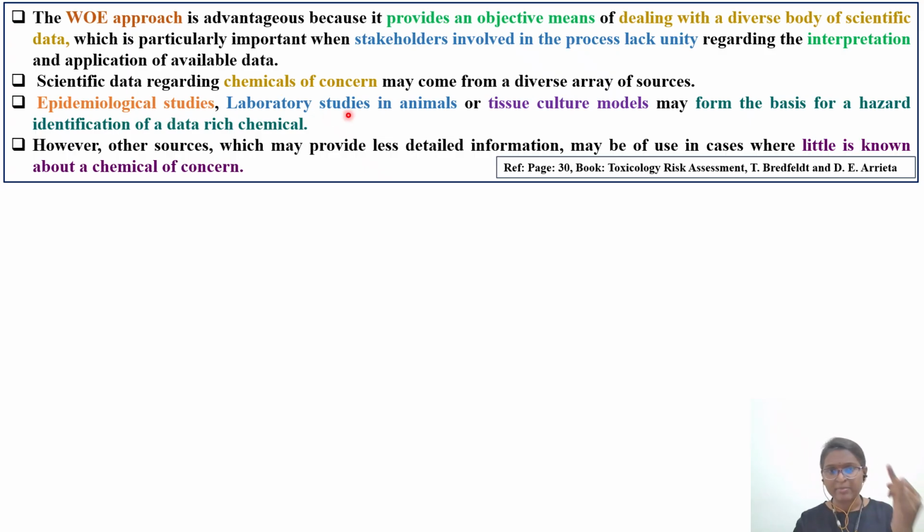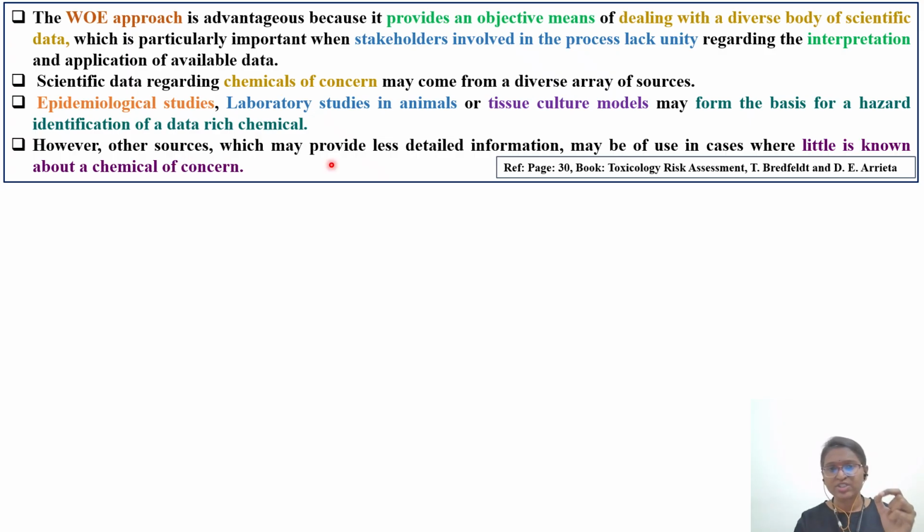Epidemiological studies, laboratory studies in animals, and tissue culture models form the basis for hazard identification of a data-rich chemical. For example, data-rich chemicals like isopropyl alcohol, dimethyl formamide, tetrahydrofuran, or benzene, for which plenty of literature is available and a huge amount of epidemiological case studies or case-control studies are available. Okay, so that is a data-rich chemical. When you have such diverse information, it becomes much more challenging to integrate and come to a common conclusion.